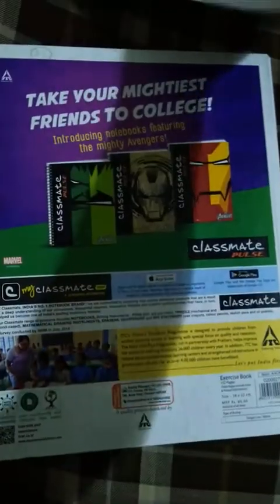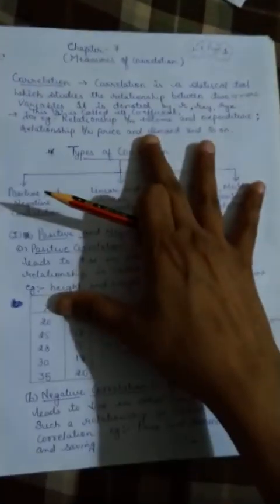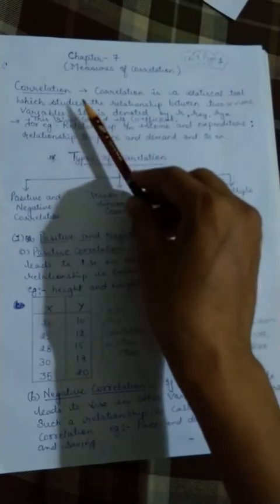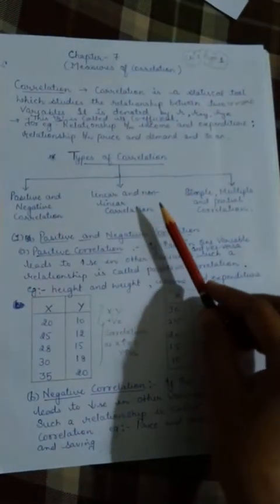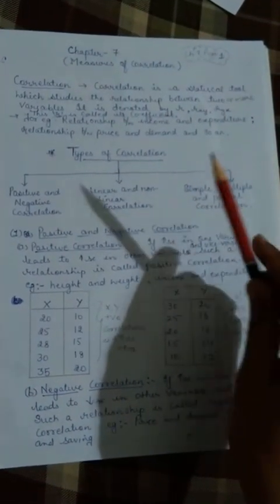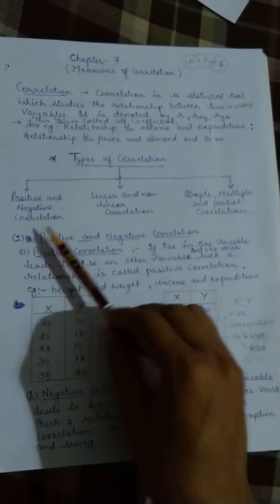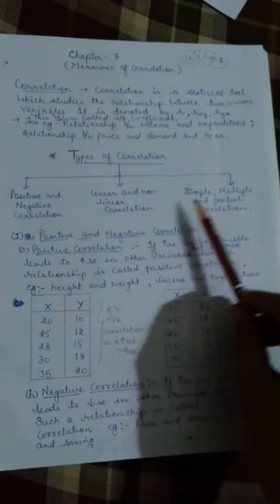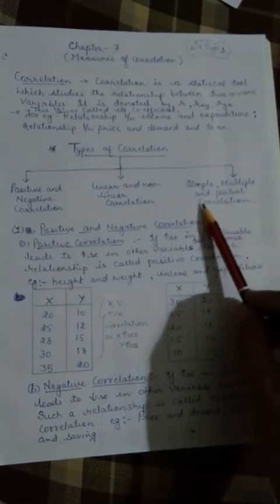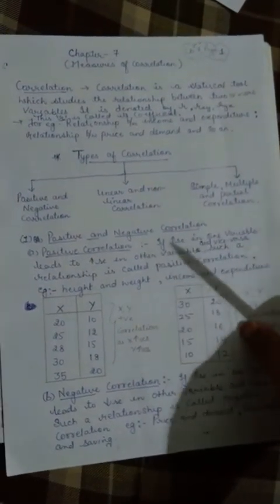So let's have a look again at what topics we have covered today. First of all, we did the meaning of correlation. Then we did types of correlation. We did positive, negative, then linear, non-linear, then simple, multiple and partial correlation.